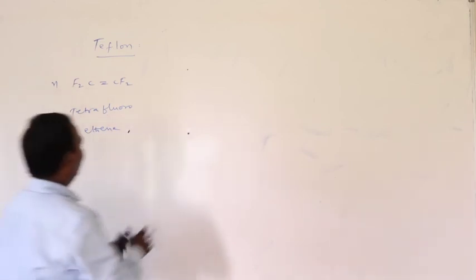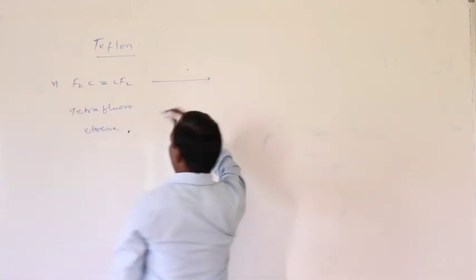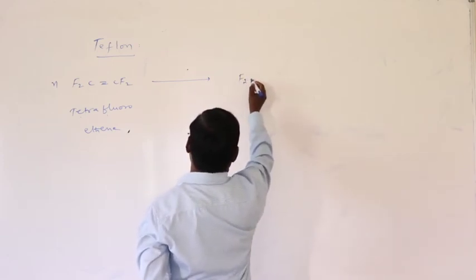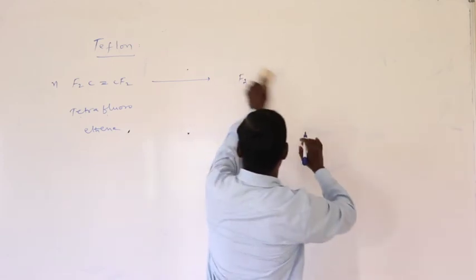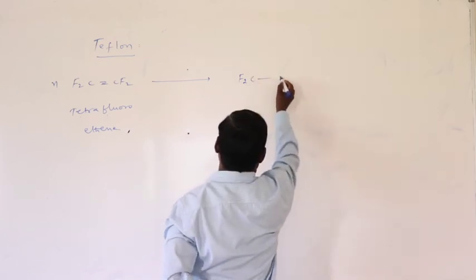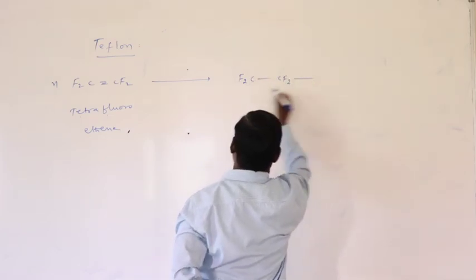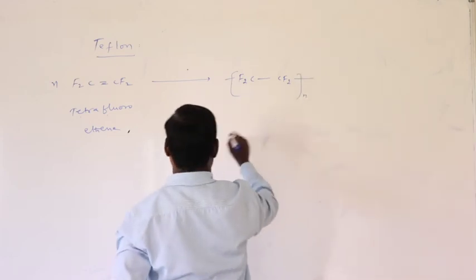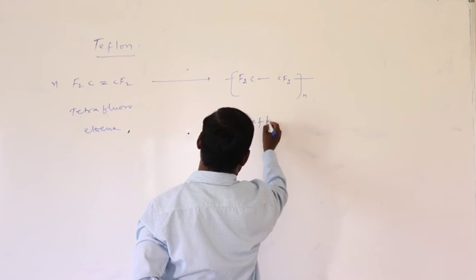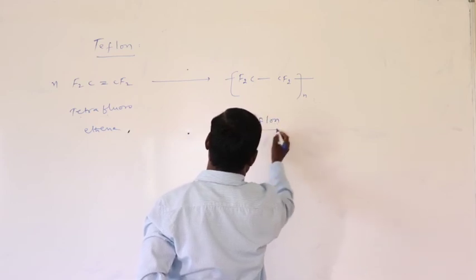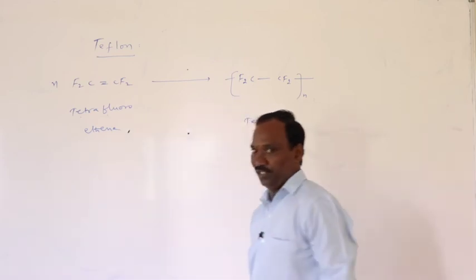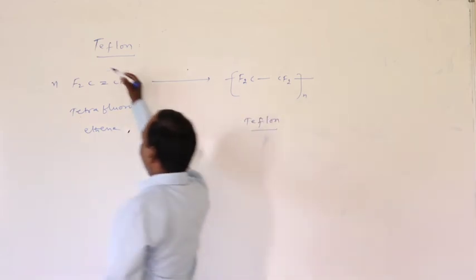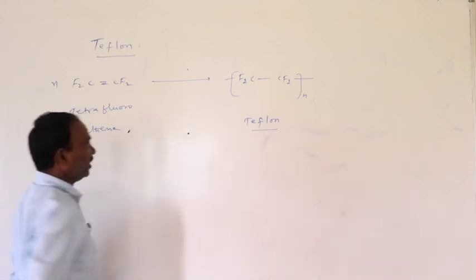This tetrafluoroethene undergoes polymerization to produce Teflon, (CF2-CF2)n. It is called polytetrafluoroethene. Polytetrafluoroethene is called Teflon. This is one more polyhalogenated compound.